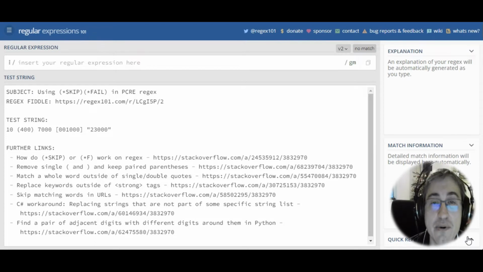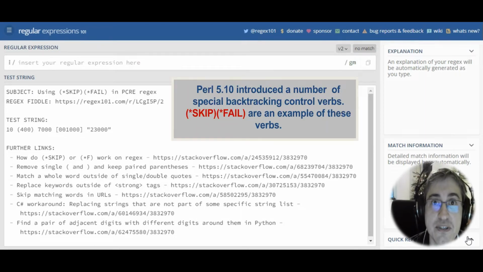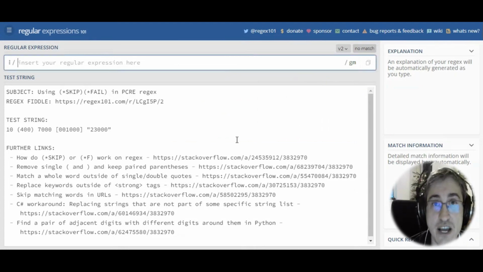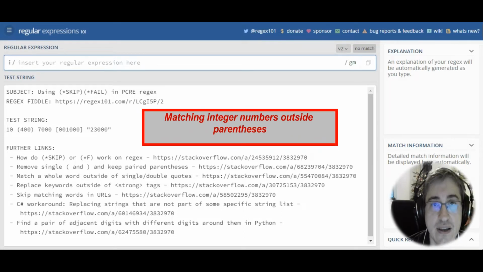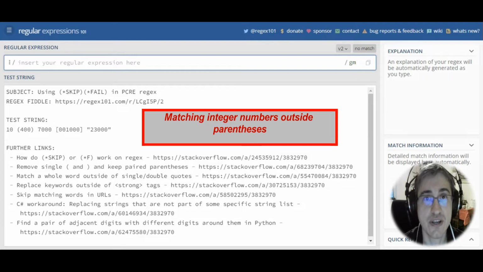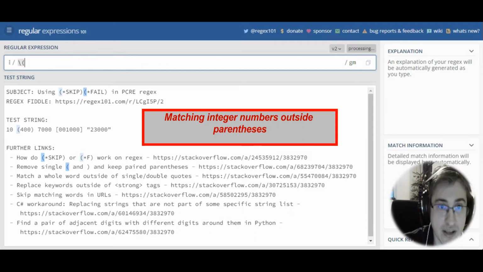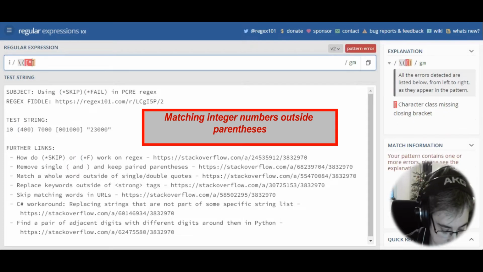Hello, in this video we are going to speak about skip-fail verbs that can be used in PCRE regular expressions. Let's have a look. Suppose we have a task to match any integer numbers that are not located inside parentheses. In this case, we can use the following regular expression in PCRE regex flavor.